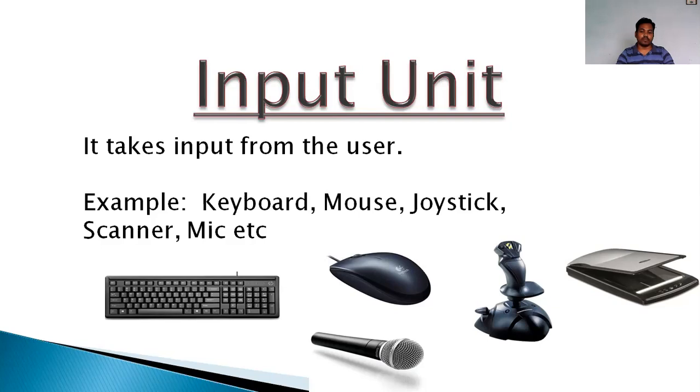And what is a mouse? A mouse is also a pointer device. So by clicking, double clicking, single click, right click, you are giving instructions. You are implementing a task in your system, right? Now, what is this joystick? A joystick is what you use when playing PlayStation or video games, right? Here you can see the picture of the joystick. So this is also an input device.